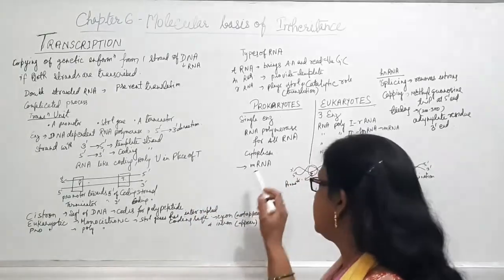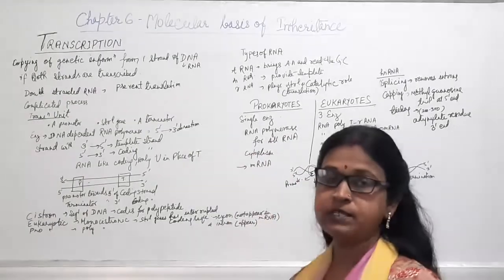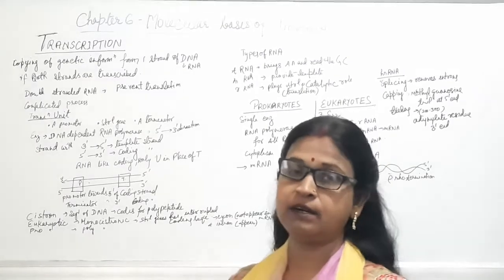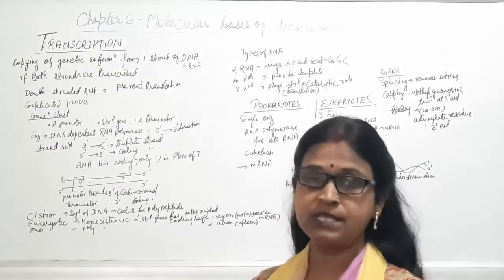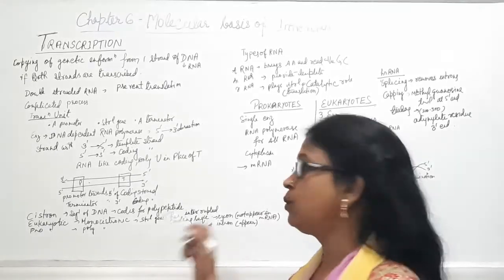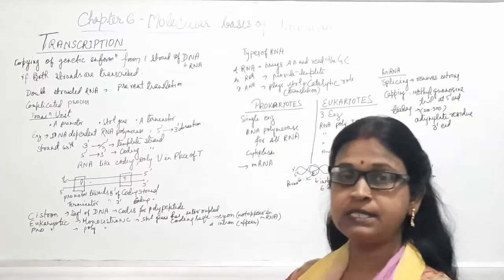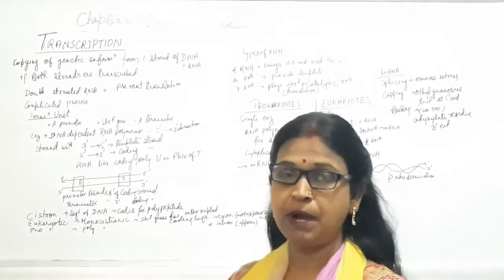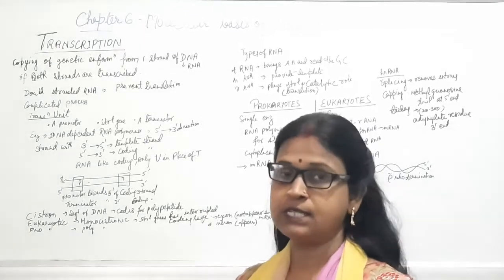One more thing, in prokaryotes there is no nucleus and no such demarcation. That's why transcription and translation both occur in the cytosol, whereas in eukaryotes the transcription process occurs inside the nucleus, and after formation of the mRNA, the mRNA will enter into the cytoplasm for further translation.